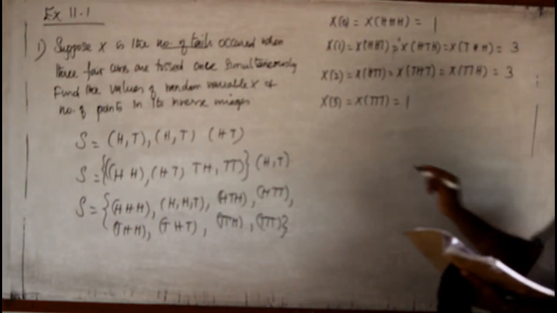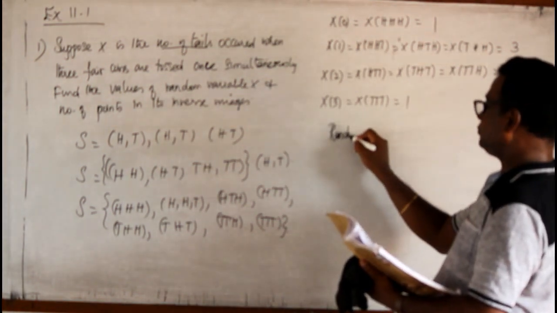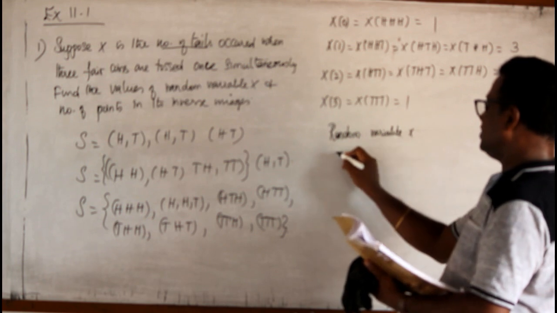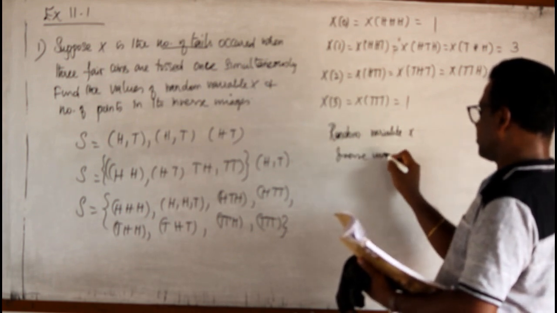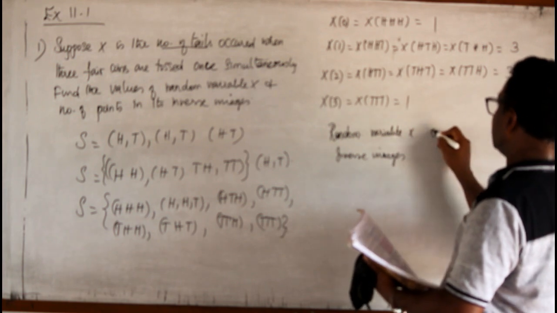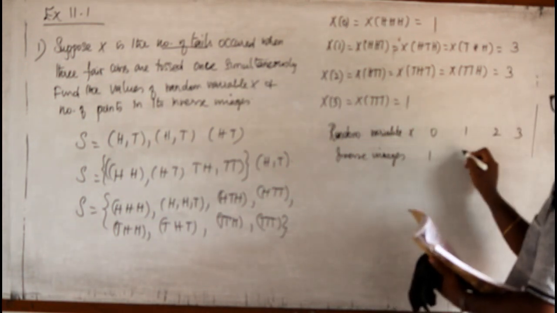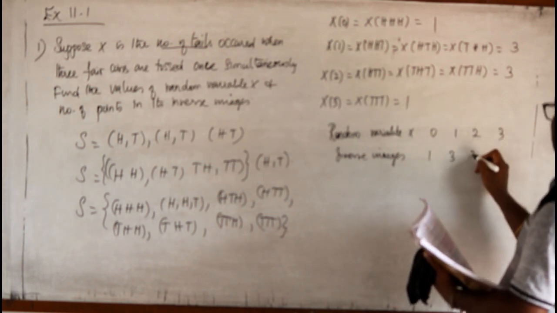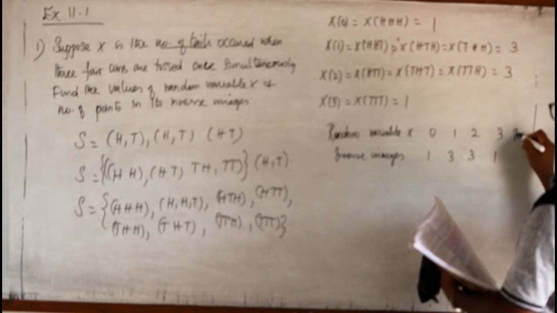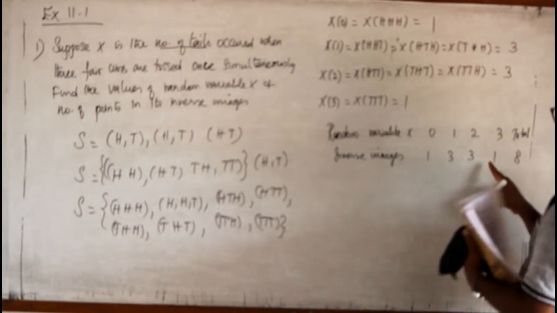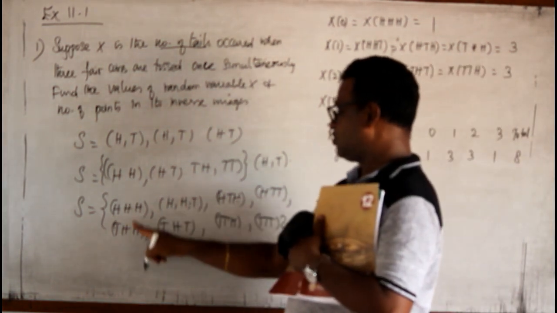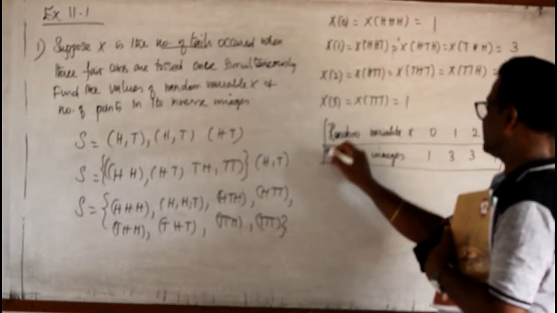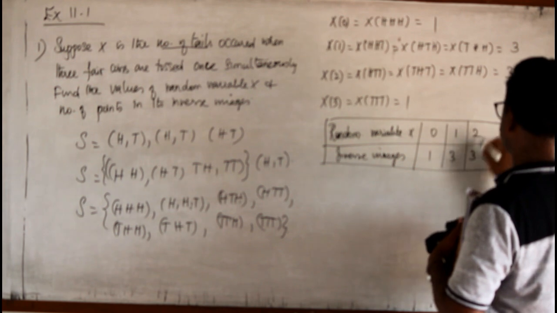So that's how we can say random variable x, inverse images: 0, 1, 2, 3. For 0, 1; for 1, 3; for 2, 3; and for 3 also 1. Total you can say 8: 1, 2, 3, 4, 5, 6, 7, 8. So all these 8 occurrences are distributed equally.